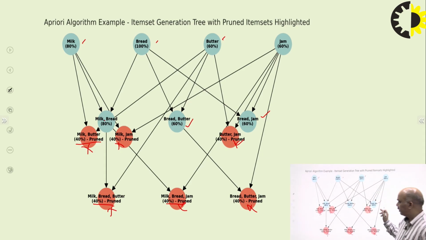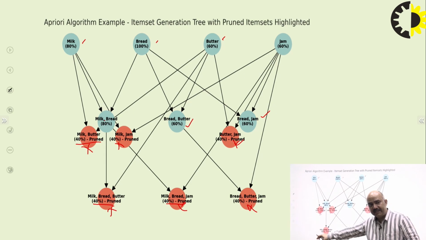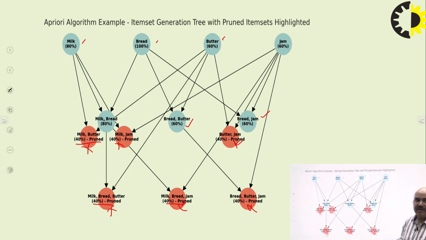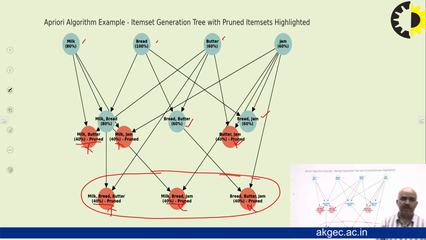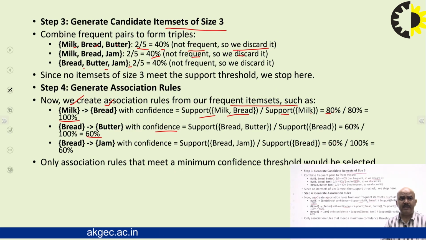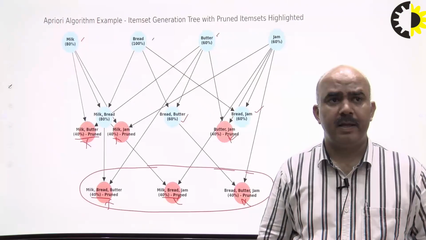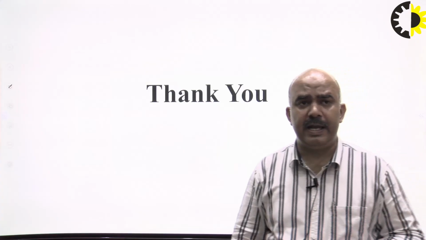Here, we discarded them. In the next step, we have to check the combination of 3 item sets, whether the minimum threshold value is achieved or not. If it is being achieved, we keep it. If it is not being achieved, as in this case, all the 3 item sets do not have the minimum confidence values. So, we will discard here in this case. After that we perform the association rules, which will define the confidence levels, then we create clusters. Okay. So, thank you. This is the apriori algorithm.